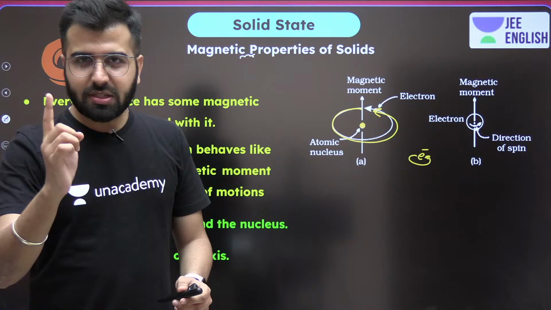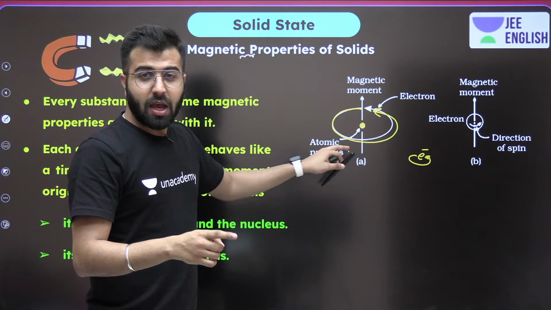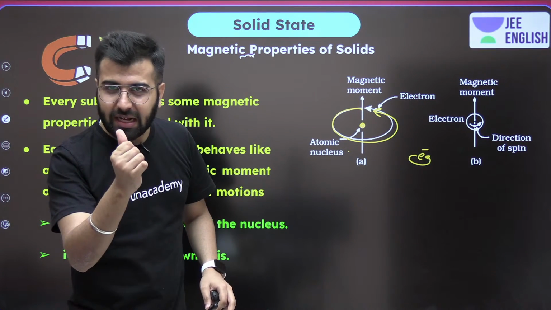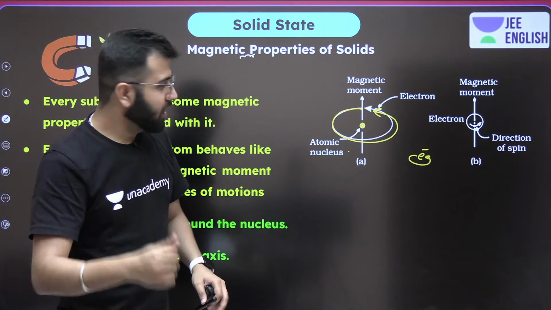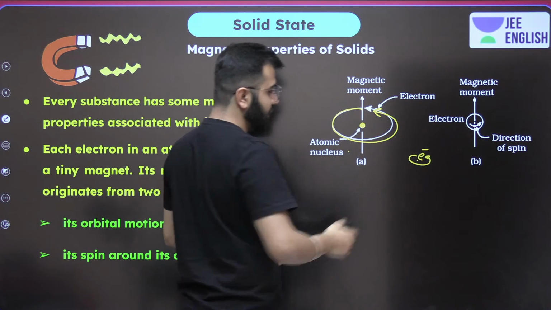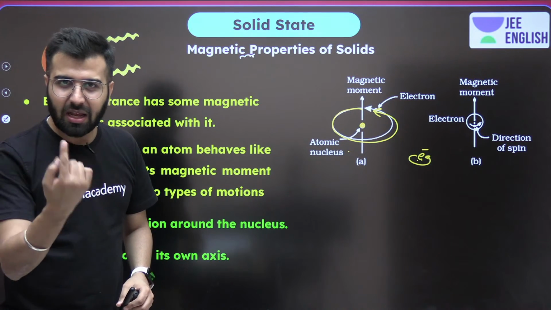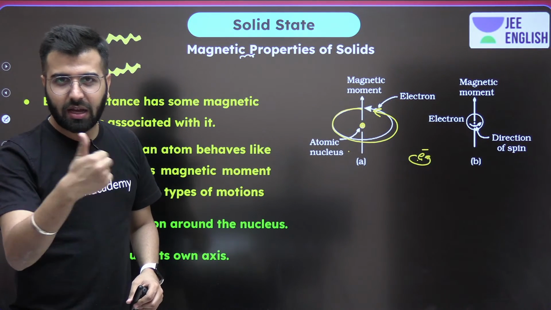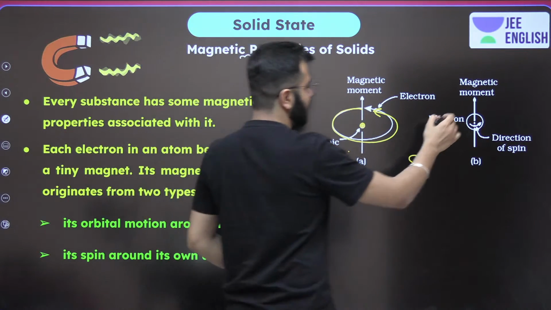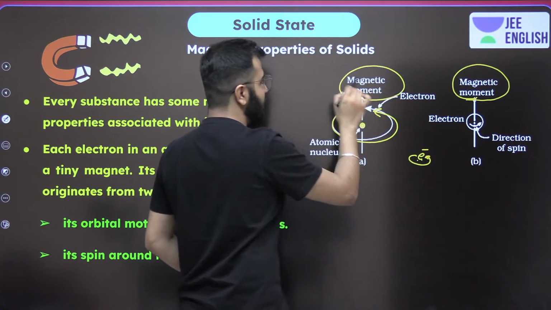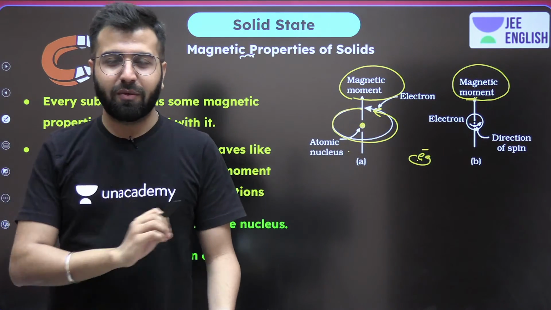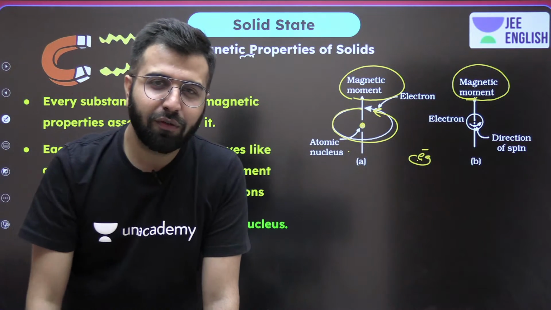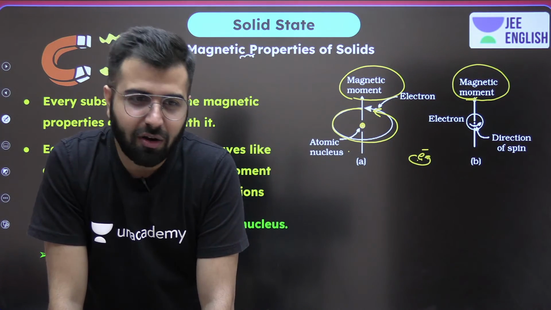Earth revolves around the sun, that's the first point, and Earth also spins on its axis, like a top. So ultimately, even for an electron spinning on its axis, there is a magnetic moment. So there are magnetic moments available due to the presence of electrons which are rotating and revolving.